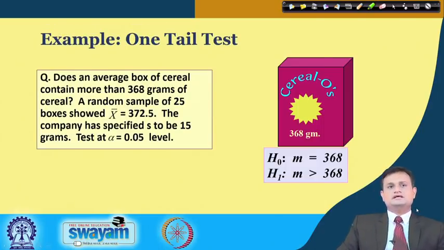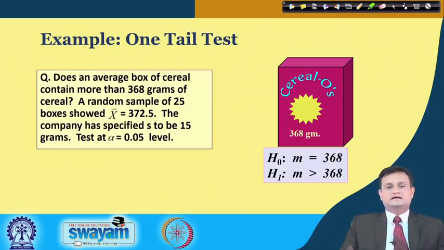So let us try to see an example for a one tail test, and the question here is: does an average box of cereal contain more than 368 grams of cereal? You are purchasing various kinds of cornflakes and oats and other things. Fine, there could be variation in packaging, but obviously the company would not like to fill too much or too little, which would be disadvantageous either to the company or to the consumer.